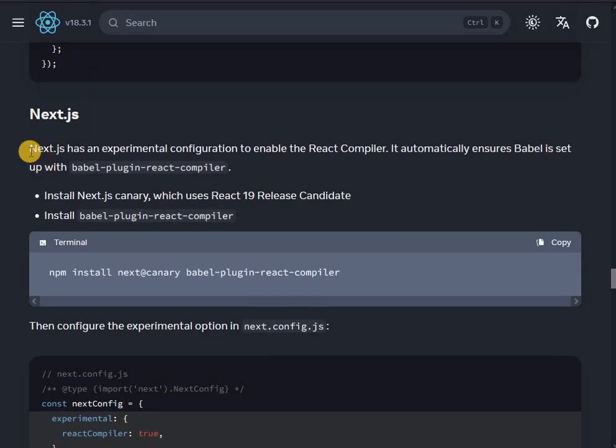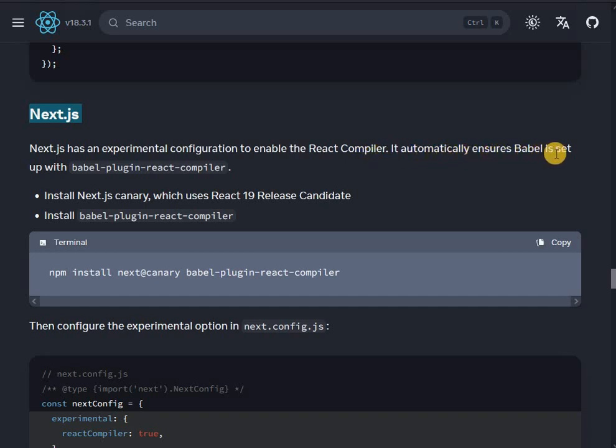Okay. Next.js. Next.js has an experimental configuration to enable the React compiler.